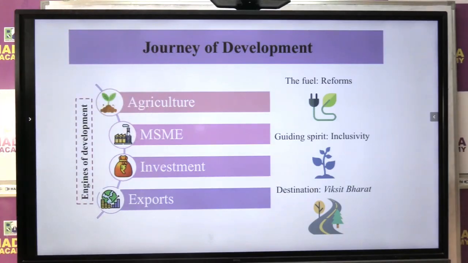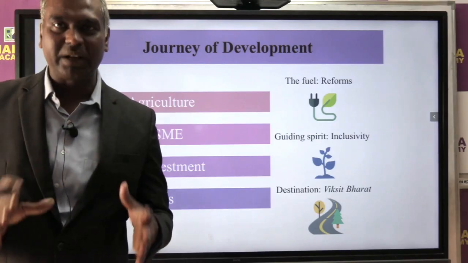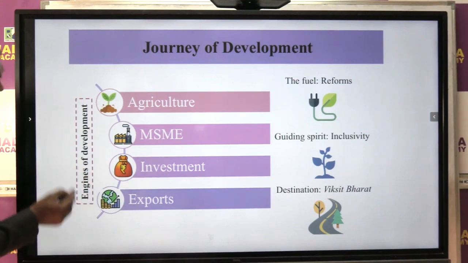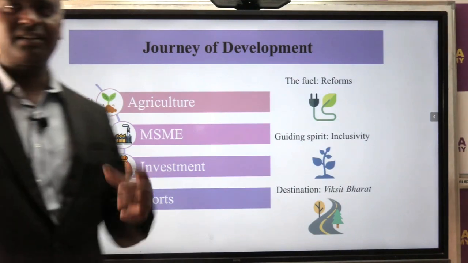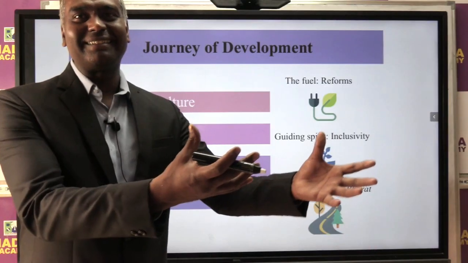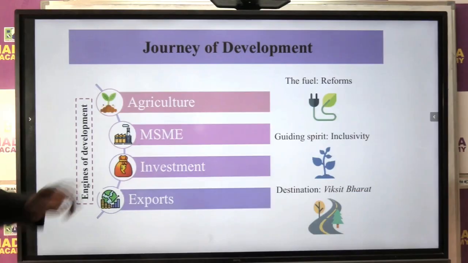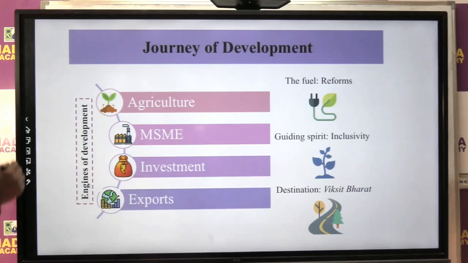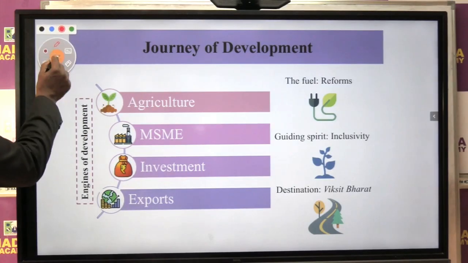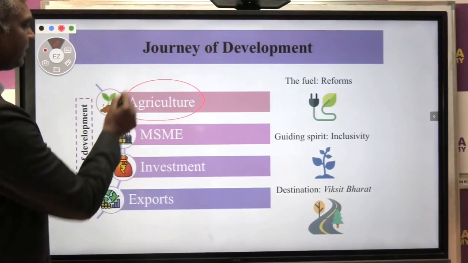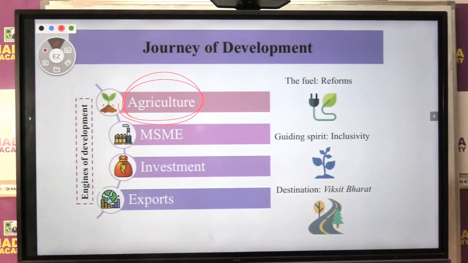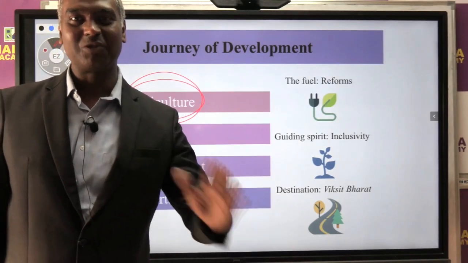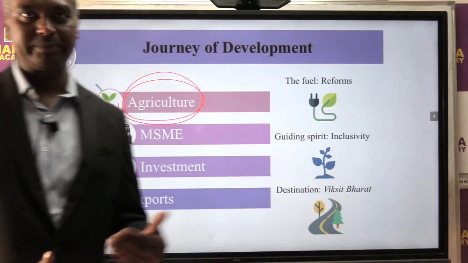Government ने क्या बोला? This time they talked about not the 4 pillars, they are there only fixed like the pillars, but government has talked about engines of development. So which are the engine that will pull India to development? So government ने 4 engine को identify किया है इस बजट में. So which are the 4 engine जो इंडिया का डेवलपमेंट में हमें हेल्प करेगा? Number 1 very important engine is agriculture. So इस बजट में एग्रीकल्चर का डेवलपमेंट के लिए गवर्नमेंट ने बहुत सारा अनाउंसमेंट किया है. I will explain a few today.